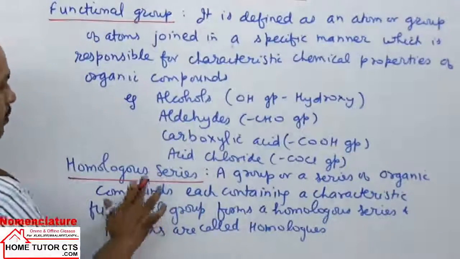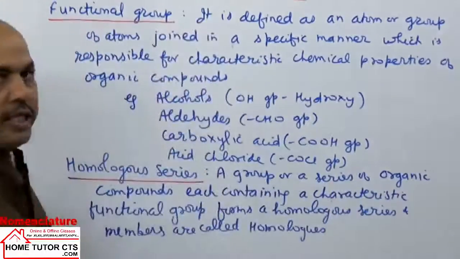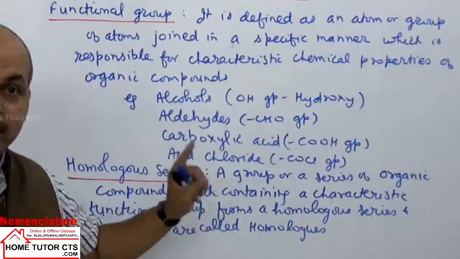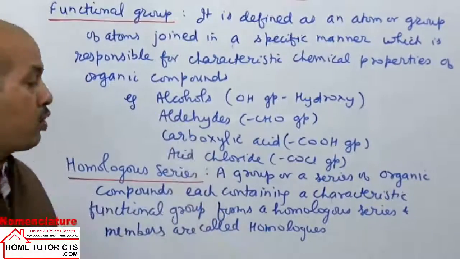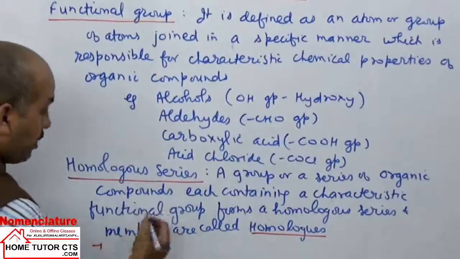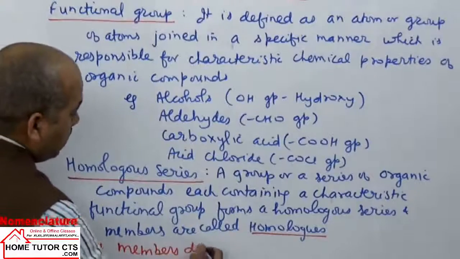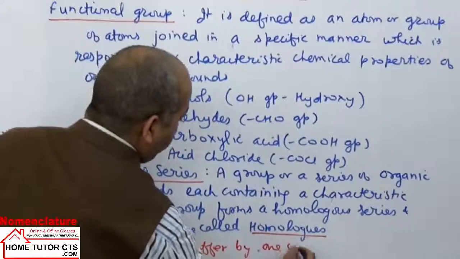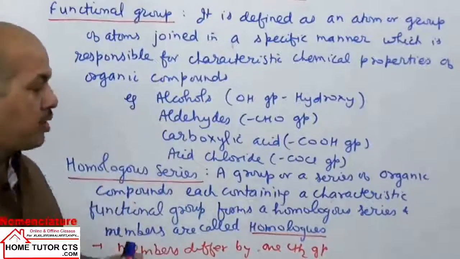So first we will take the definition. What is the definition of homologous series? A group or a series of organic compounds, each containing a characteristic functional group. They will have the same functional group and form a homologous series, and the different members are called homologs. The different members differ by one CH2 group. They otherwise have the same general formula.